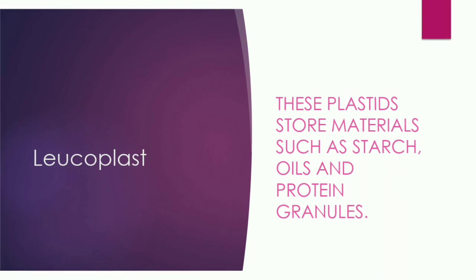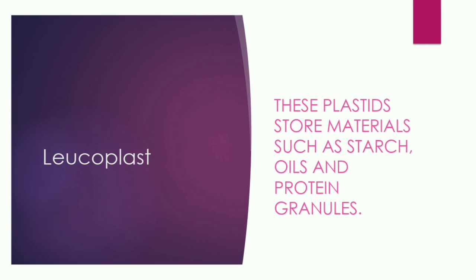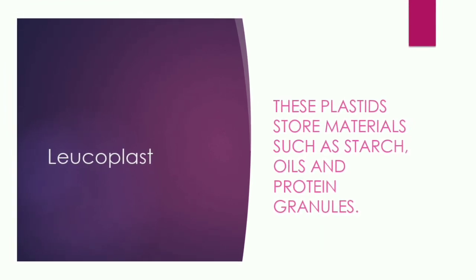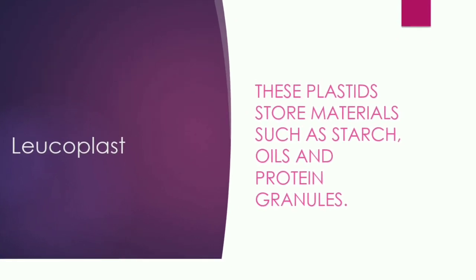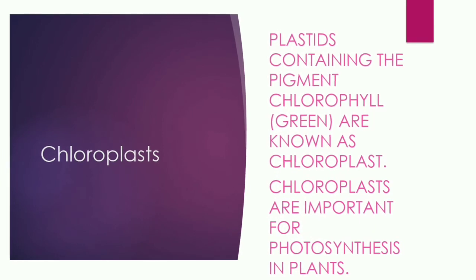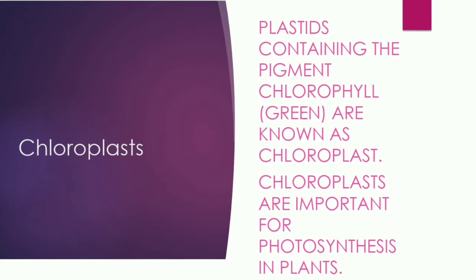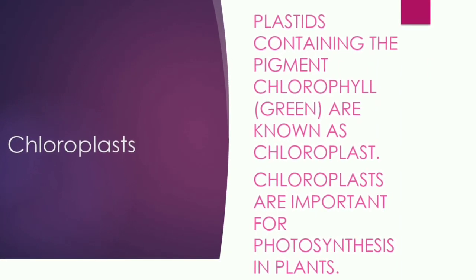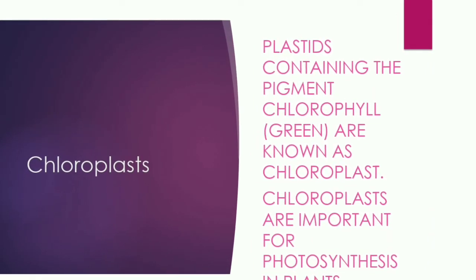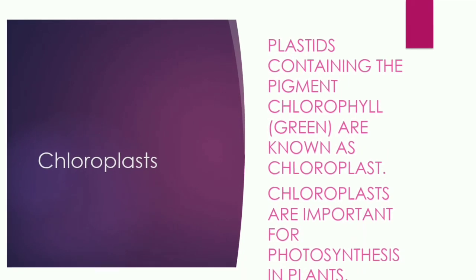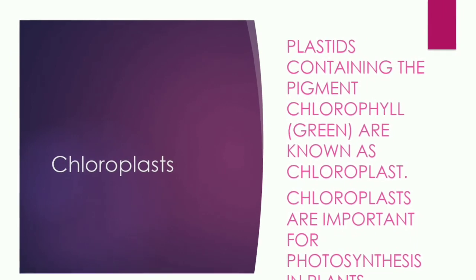In short, leucoplast, which is a colorless plastid, has the function of storing materials like starch, oils, and protein granules. And chloroplast, because it has chlorophyll present in it. Chlorophyll, which is a green color pigment, is why it is known as chloroplast, and due to the chloroplast present in the plant, the whole plant looks green in color. These chloroplasts are important for photosynthesis in plants.